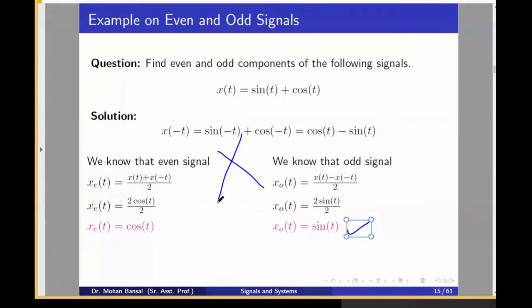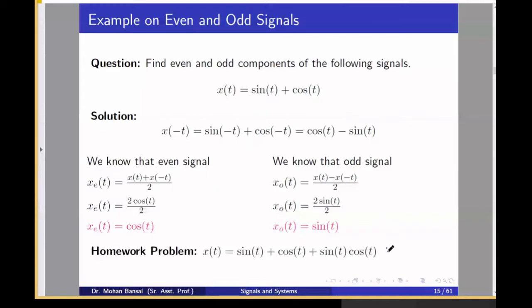But for the GATE exam, you don't need to do all these things. You can directly identify from here. You know sine t is the odd component and cos t is the even component. You will have to use the smart approach. But what about this: sine t plus cos t plus sine t cos t? We know sine t is the odd component and cos t is the even component. So what is the multiplication of an odd component and an even component? That is always an odd component. So we can consider it as an odd component. Correct?